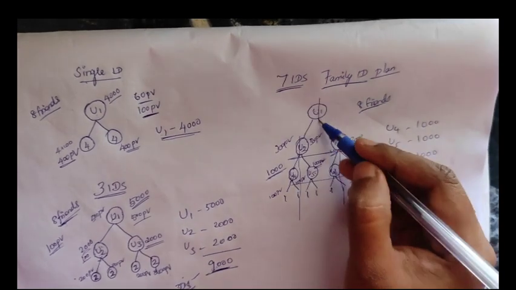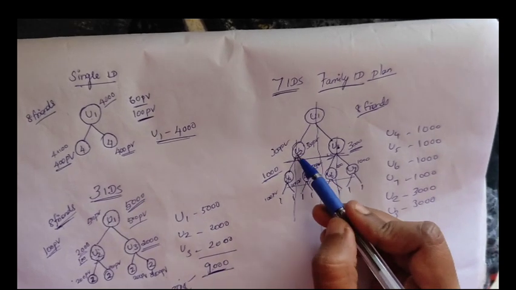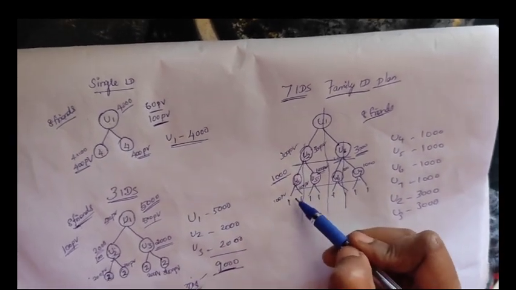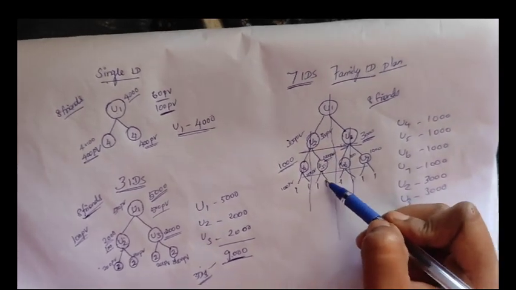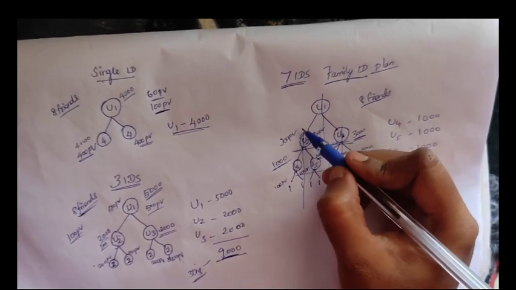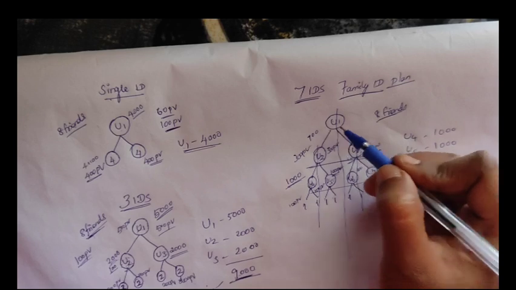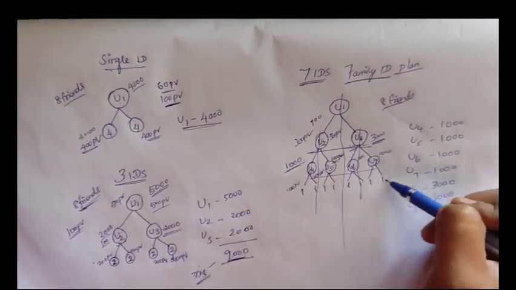So now let's go to the top ID. On the left side you see just the U2 ID is there with 100 PV. So here 100, 100, 100. U5 has 100, 100. So 1, 2, 3, 4, 5, 6, 7. There is 700 PV on the left side. The same 700 PV will be on the right side.